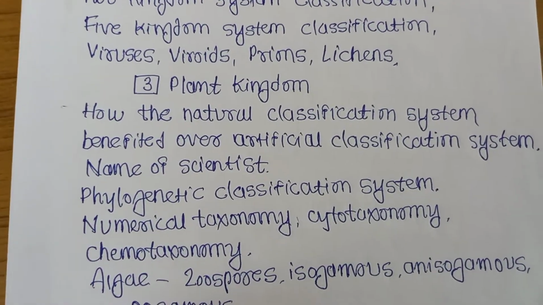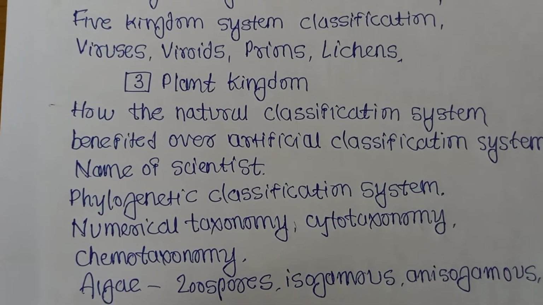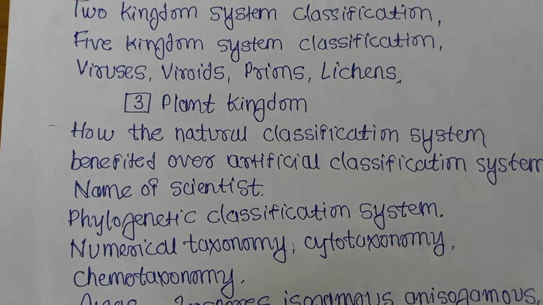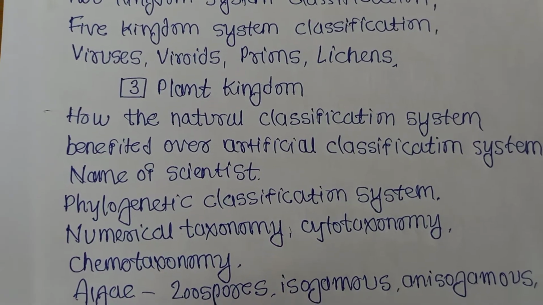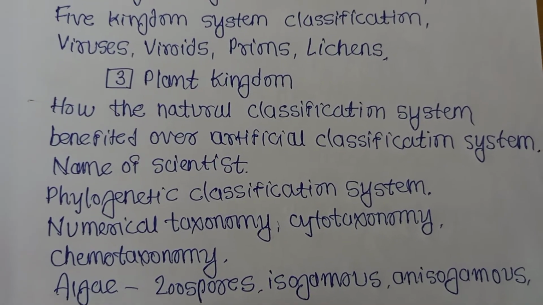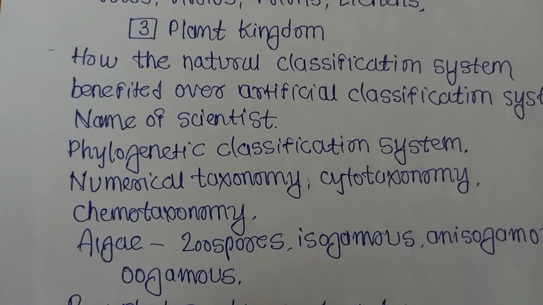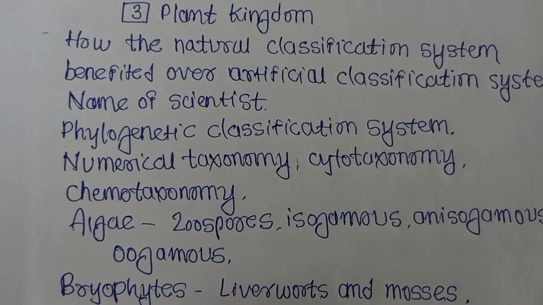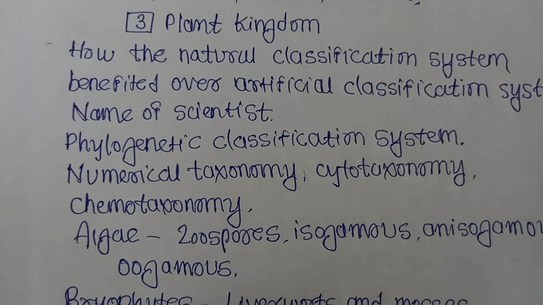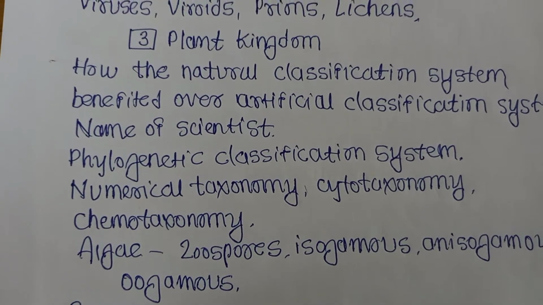Then numerical taxonomy, with the help of a computer taxonomy is studied, with the information that is filled in the computer. Cytotaxonomy, when taxonomy is studied at the cellular level, that is called cytotaxonomy. Then chemotaxonomy, on the basis of chemicals present in the cell, according to that taxonomy is studied, that is called chemotaxonomy.